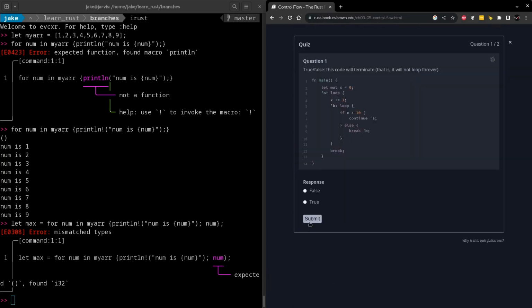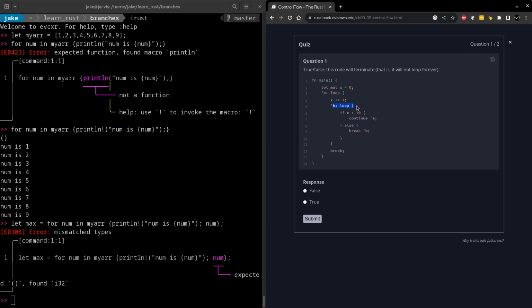Okay, let's start the final quiz. And we need to check to see if this code is going to loop forever or not. And we have a couple of nested loops here. So instead of reading this aloud, I'm going to look through it and try to reason through some things. So we're starting with x being equal to 0, and that's a mutable variable. Okay, so we're going to increment x in the A loop by 1 each time.